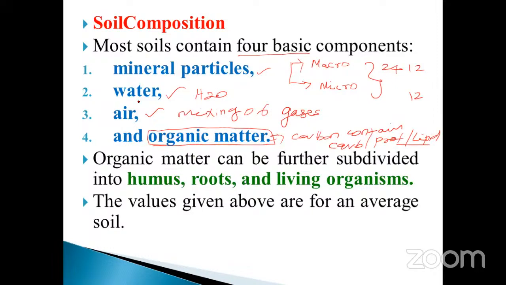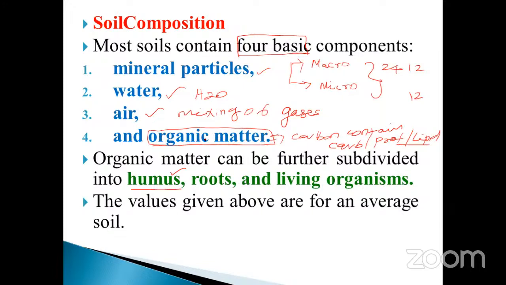See here, the organic matter can be further subdivided into humus, roots, and living organisms. So the 4 basic soil components are the mineral particles, water, air, and organic matter.